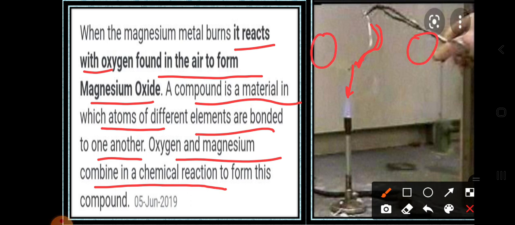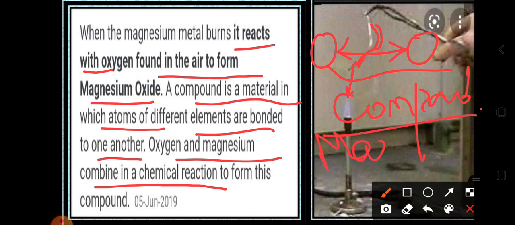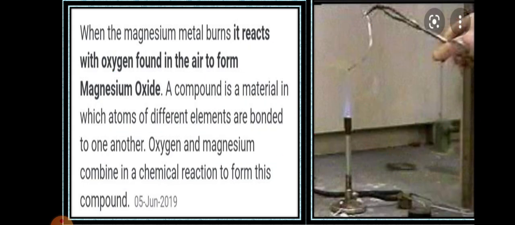Two elements bonded together form a compound. So here this magnesium oxide is considered to be a compound. When two types of elements are bonded together, it forms a compound. So which compound did we get here? That is magnesium oxide.